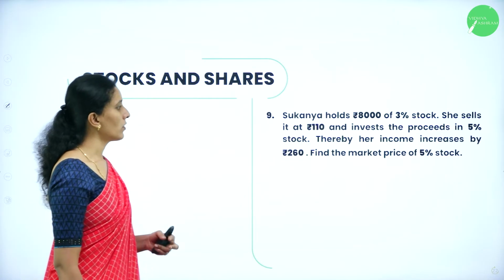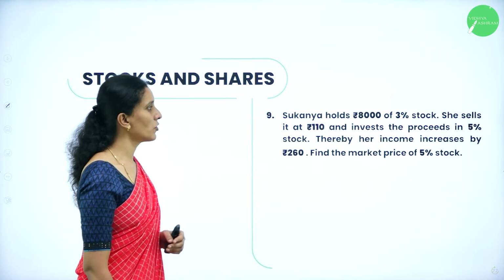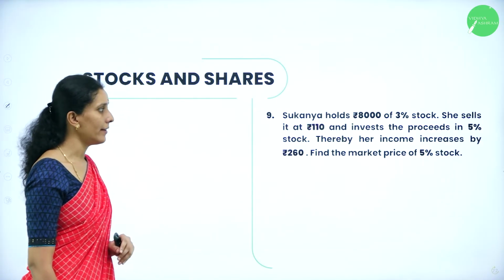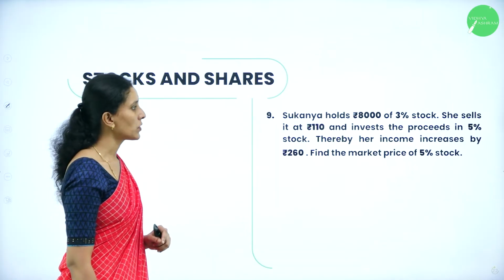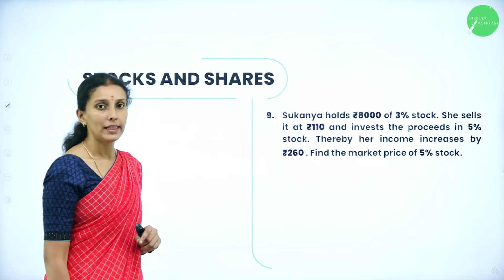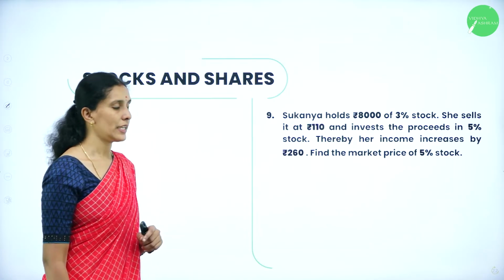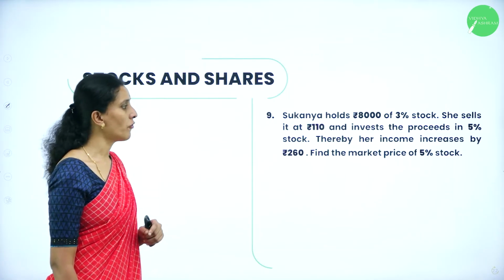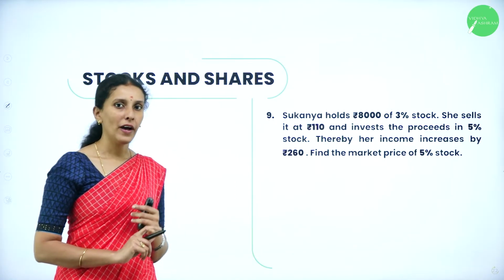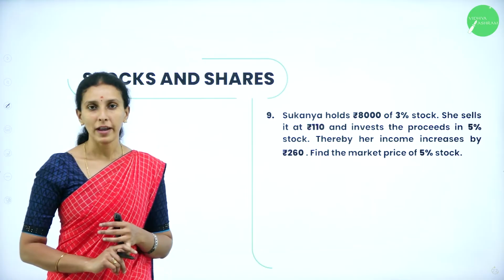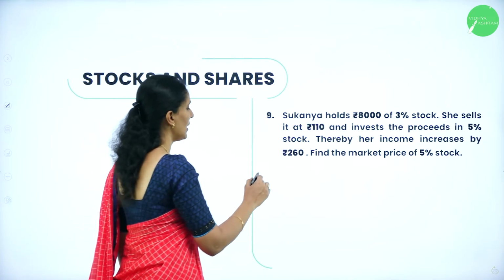Next question. Sukanya holds rupees 8,000 of 3% stock. She sells it at rupees 110 and invests that proceeds in 5% stock. Thereby, her income increases by rupees 260 and the market price of 5% stock. So first, verify for 3% stock. Next, we will take it for 5% stock. Now, let's take case 1.